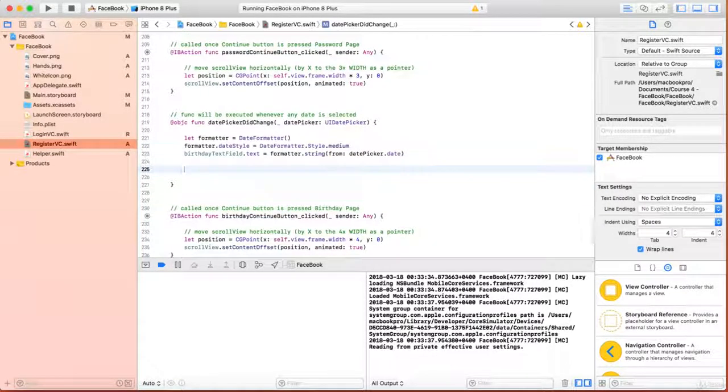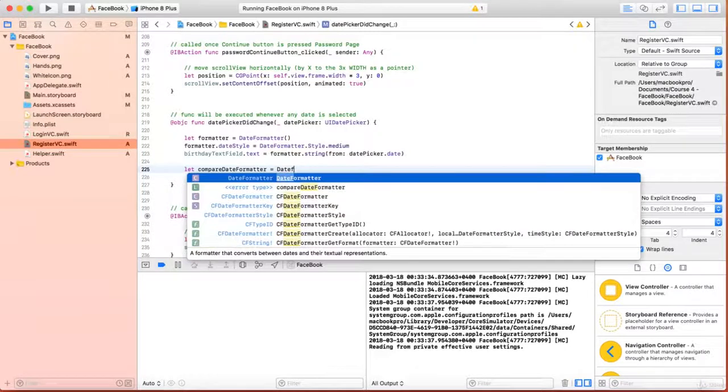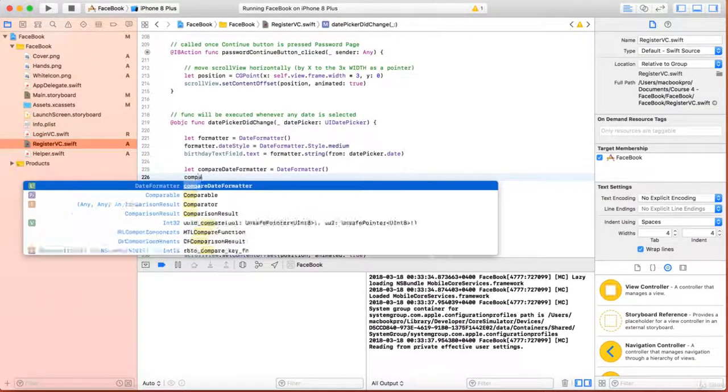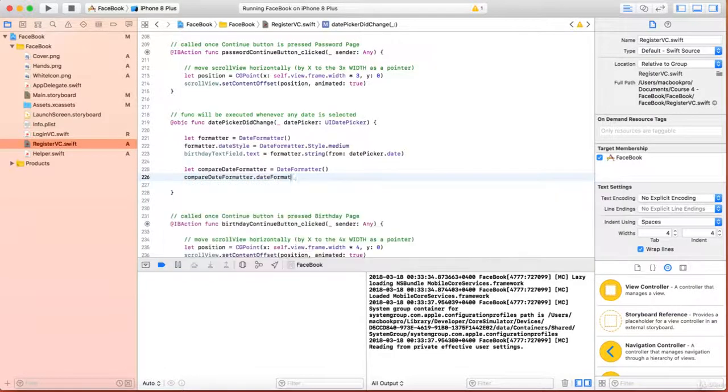Okay, so here we will write another formatter. Let compareDateFormatter equals DateFormatter, open and close round brackets, and write compareDateFormatter.dateFormat. We'll declare the format: yyyy for year, dash, MM for month, dd for date, and here we put a space, HH for hour, colon, and mm for minutes.